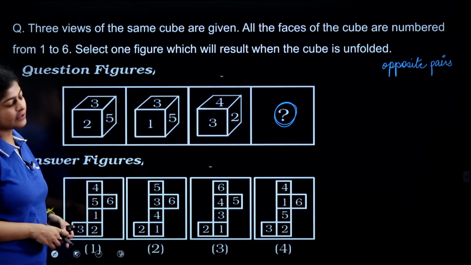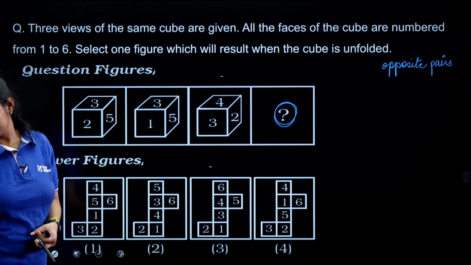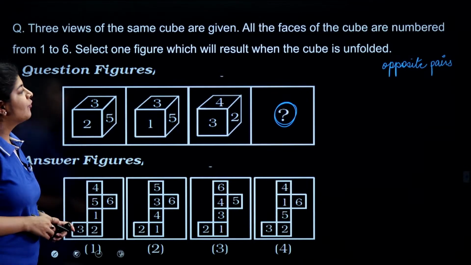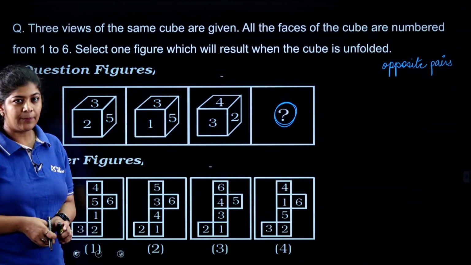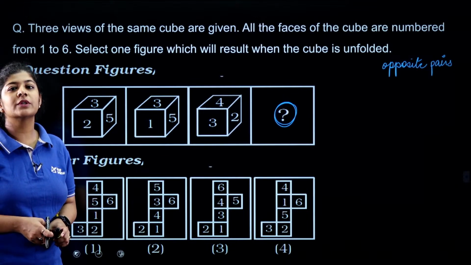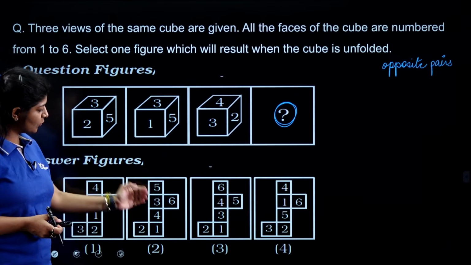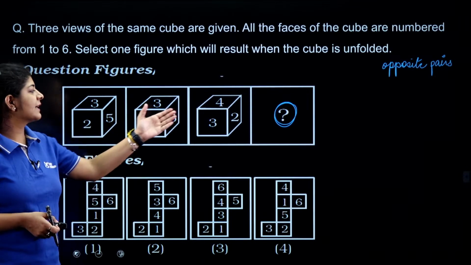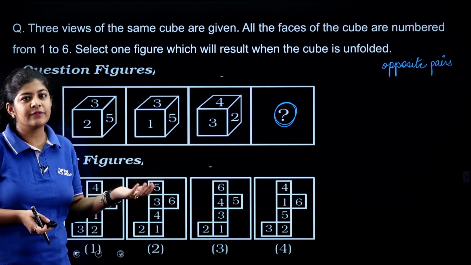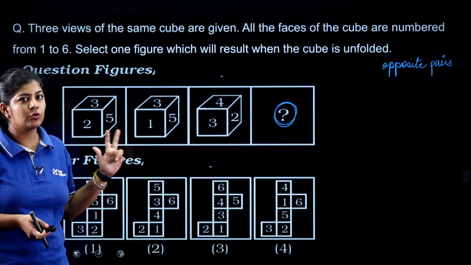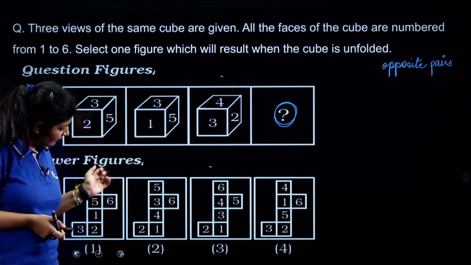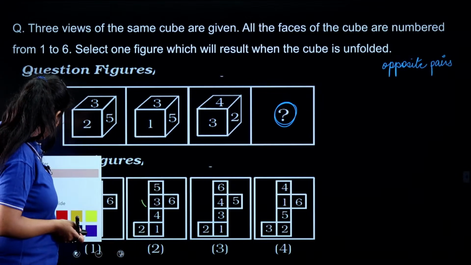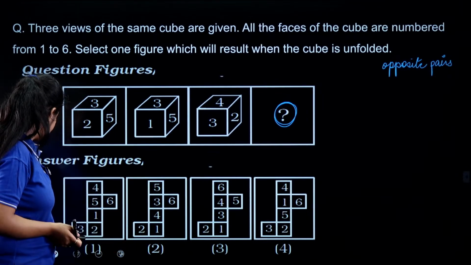Now try to solve this one. First, focus on the formation of the opposite pairs, and afterwards you just simply need to go through these figures. We know that whenever we do have these kind of figures, we can either go with one common face or two common faces, right? And whenever we are having the unfolded one, we can just simply go through the 1, 2, 3 concept.